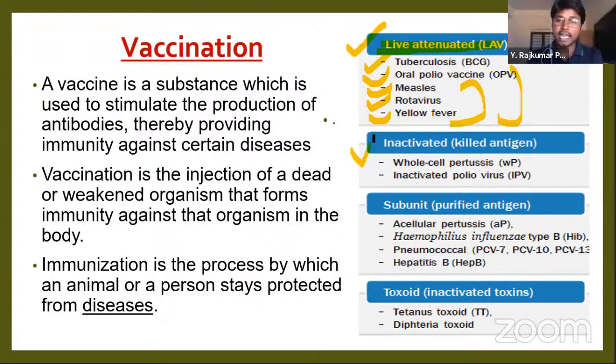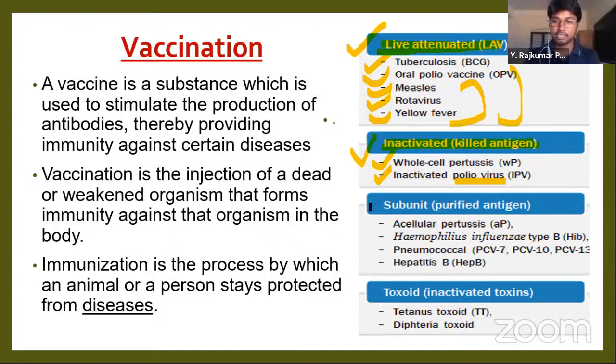Next is inactivated or killed antigen. If we are using killed organisms, that is called an inactivated vaccine. Examples are whole cell pertussis, whooping cough. We call it whooping cough. Next, inactivated polio virus. Polio virus can also be injected in a killed, inactivated manner.